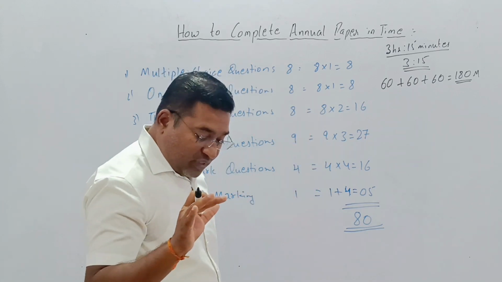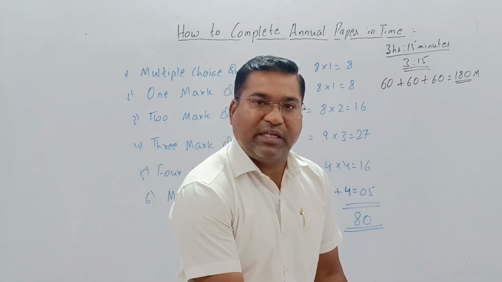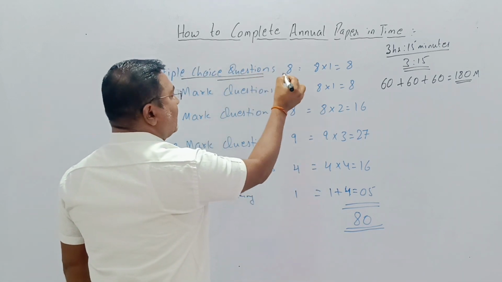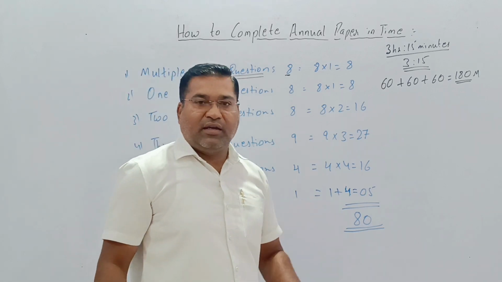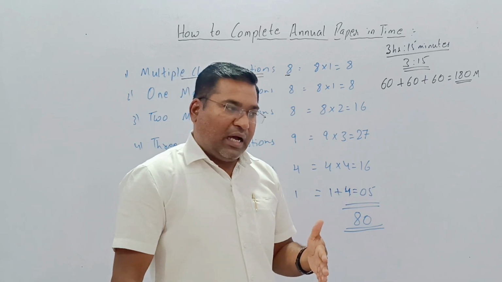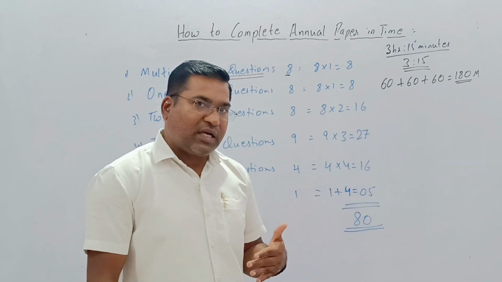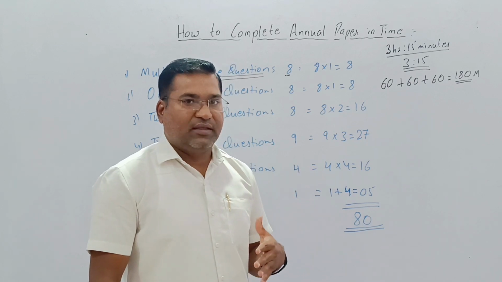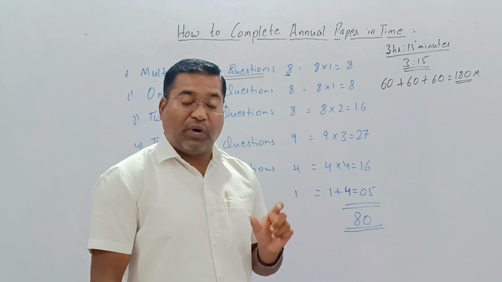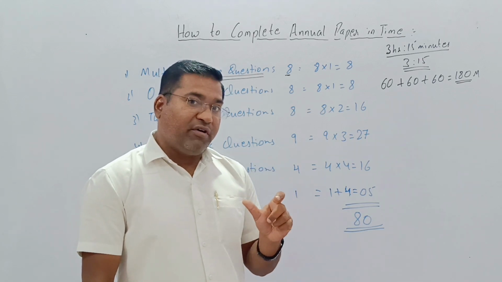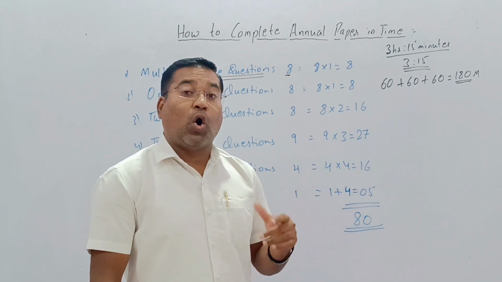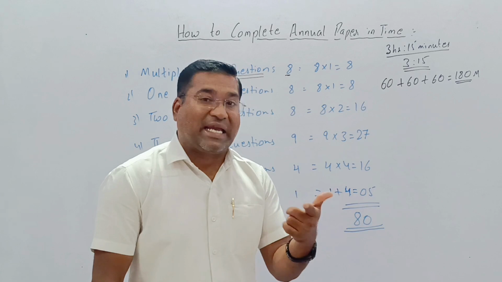So let us understand how much time we can give to each topic. Now here is the multiple choice question. Generally, out of four options, one has to be chosen. The answer is there itself. If you copy down the answer, it will not take too much time to write it. Almost all the MCQs will have one word answers. One word will not require more than 30 seconds.